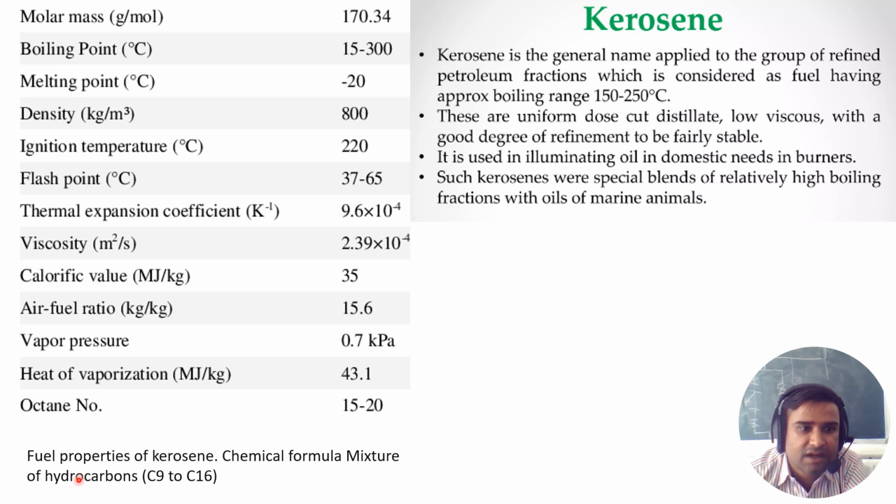The formula is a mixture of hydrocarbons, that is from C9 to C16. The carbon number C9 to carbon number 16, that fuel is called kerosene.